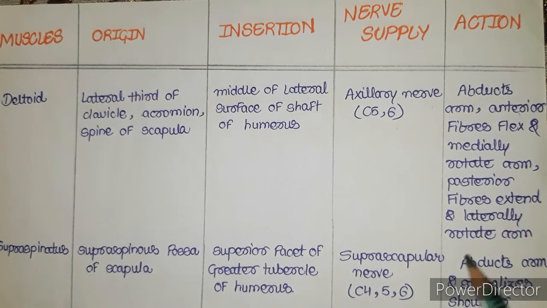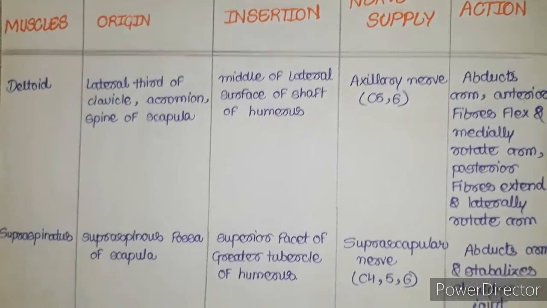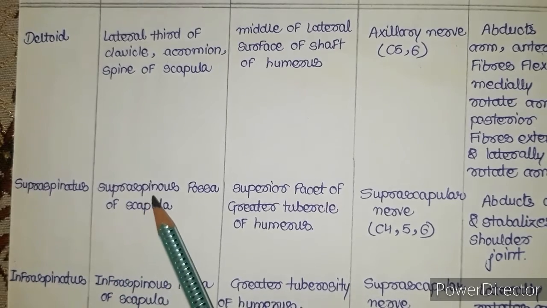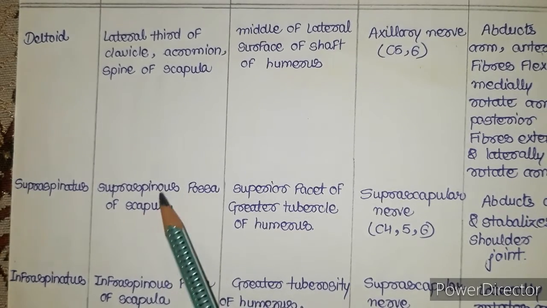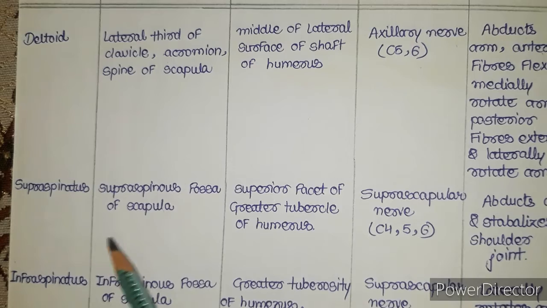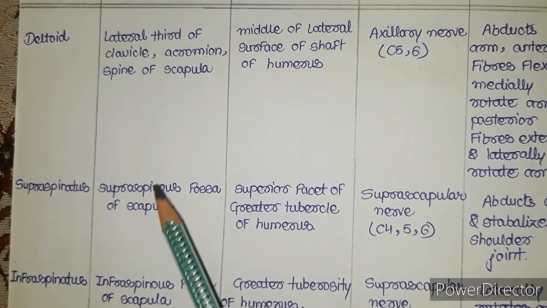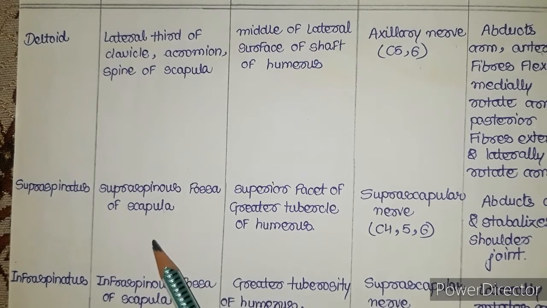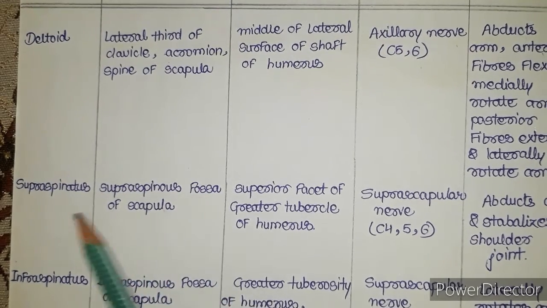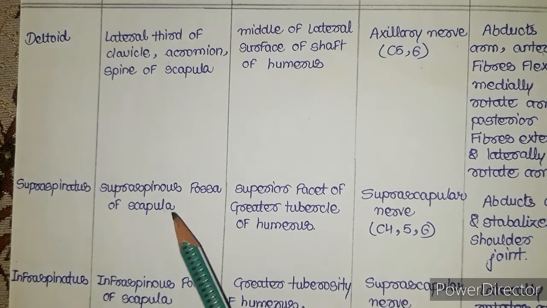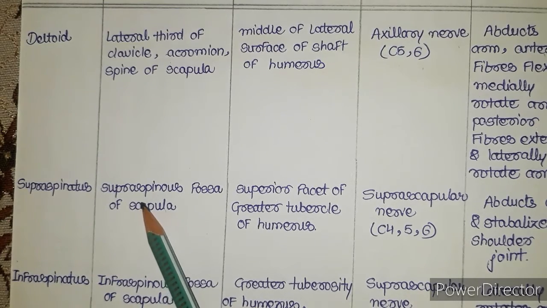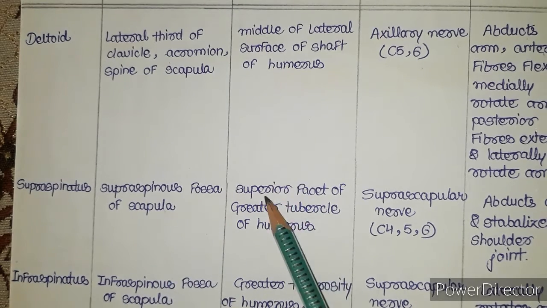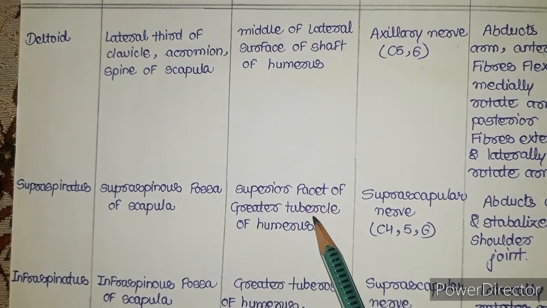Posterior fiber extend and laterally rotate arm. The next muscle is the supraspinatus muscle. It originates from the supraspinous fossa of scapula. On the posterior side, the spine of the scapula divides the scapula into two fossae, supraspinous fossa and the infraspinous fossa. So the supraspinous fossa has supraspinatus muscle. The supraspinatus muscle originates from the supraspinous fossa of scapula, and it inserts on the superior facet of greater tubercle